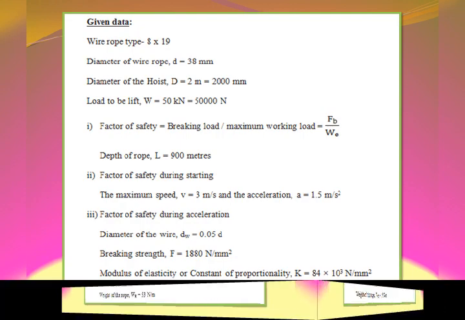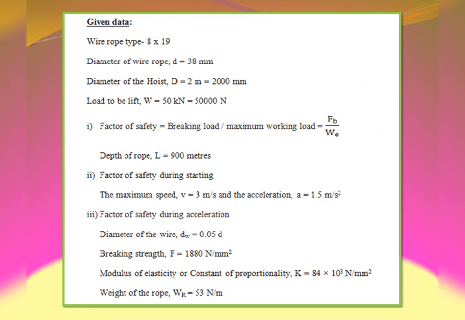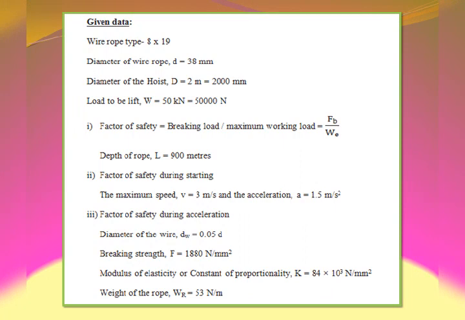And the modulus of elasticity of the entire rope is 84 into 10 to the 3 Newton per mm square. Modulus of elasticity, or constant of proportionality K, is equal to 84 into 10 to the 3 Newton per mm square. The weight of the rope is 53 Newton per meter length. So the weight of the rope WR is equal to 53 Newton per meter. This is the data that we extracted from the given problem.